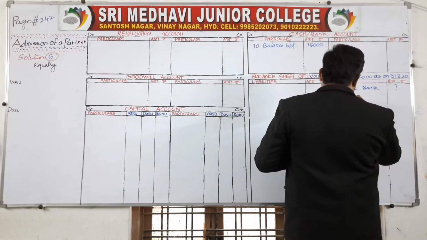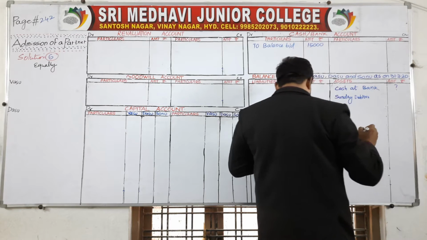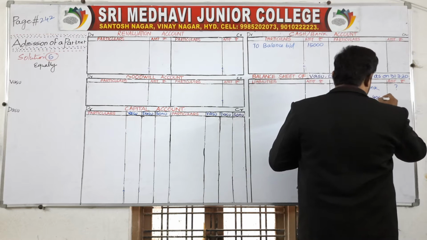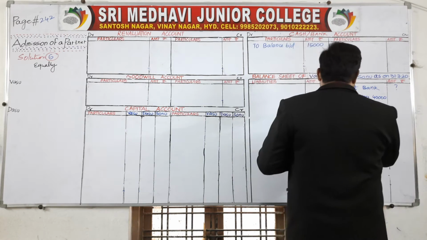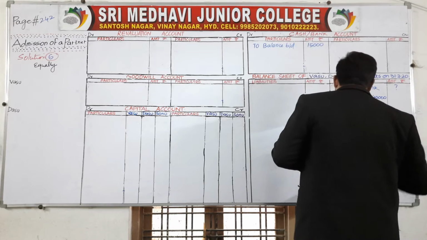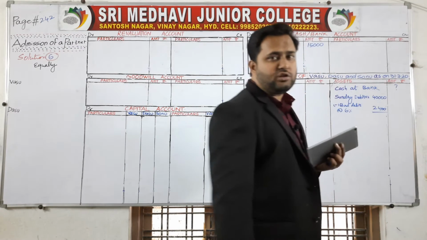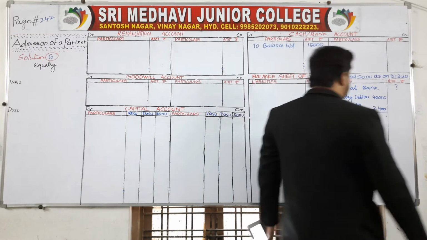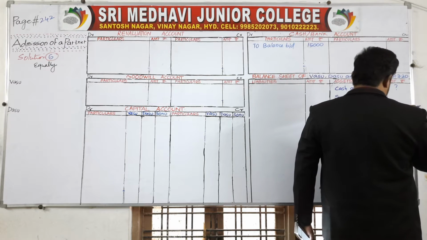Sundry debtors, how much? 40,000. On 40,000 sundry debtors, 6% provision, or you can say bad debts at the rate of 6%. 6% of 40,000 is 2,400. Minus this 2,400 from 40,000, you will get 37,600.